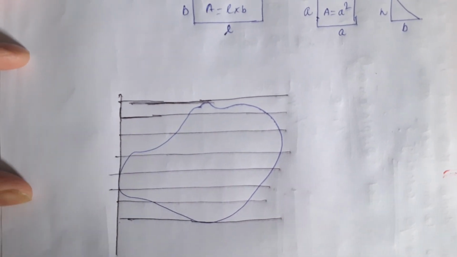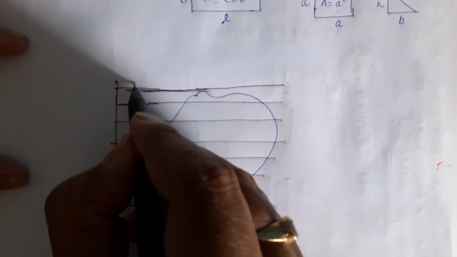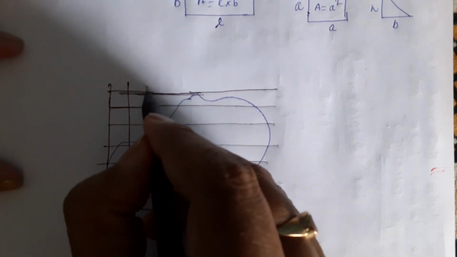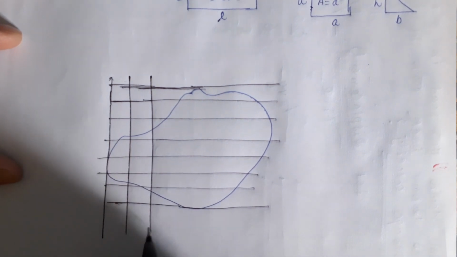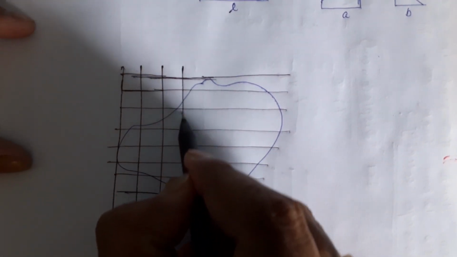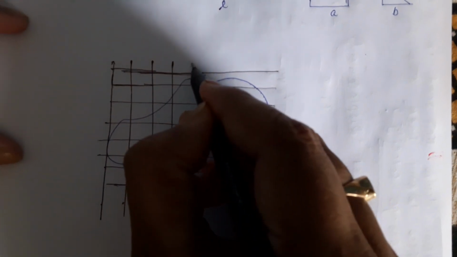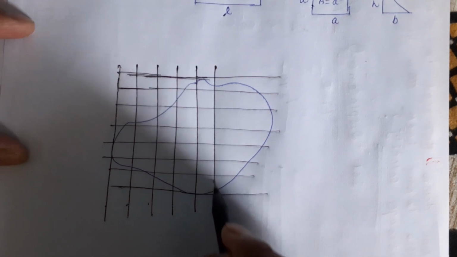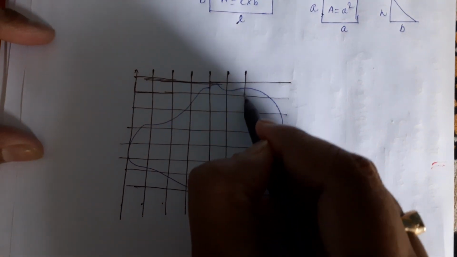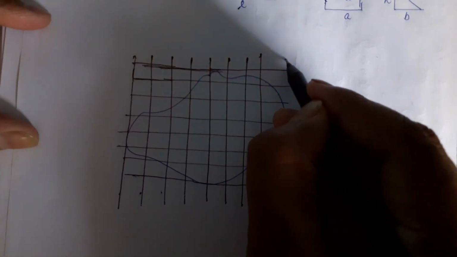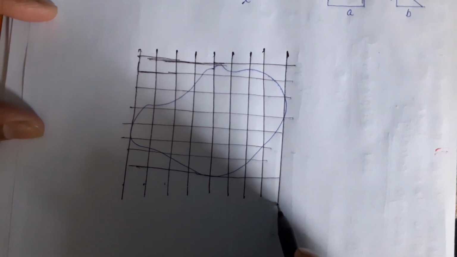From here one line we will draw. Next line we will draw. Here also 1 centimeter separation should be present. Here 1 centimeter, here 1 centimeter. 1 centimeter grid it is called actually. So this type of grid we will draw. You can use the graph paper also. With the help of graph paper you can easily draw this type of grids. So in this way we will draw the 1 centimeter lines.